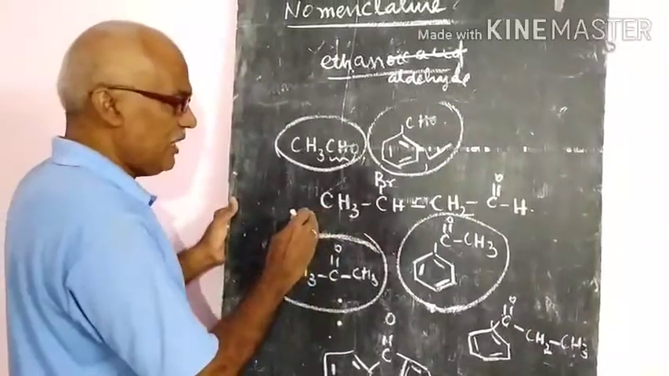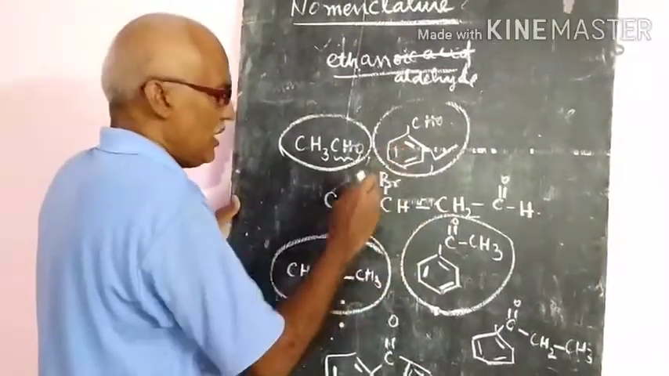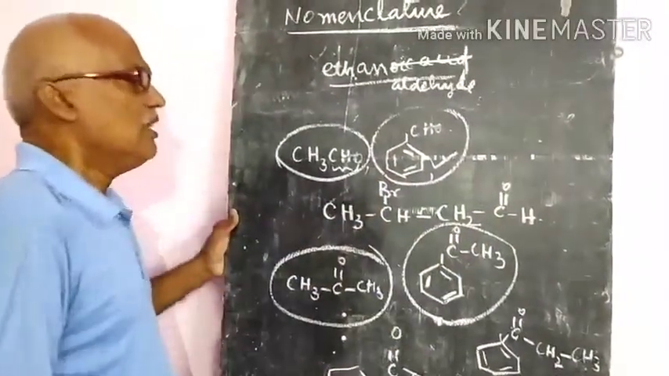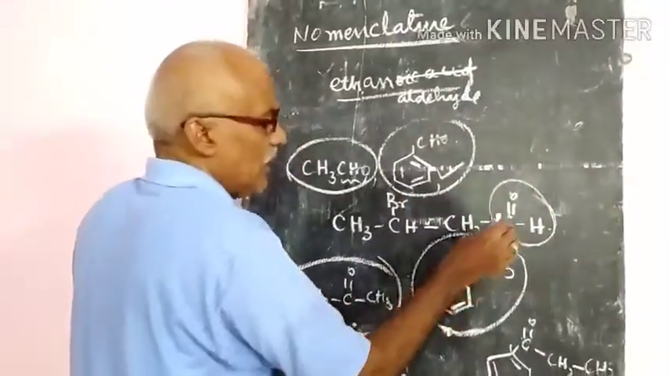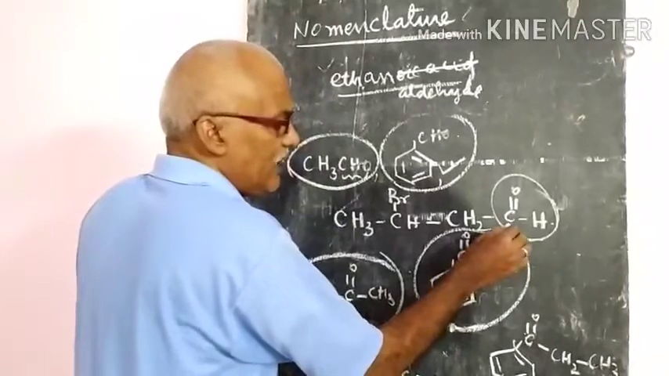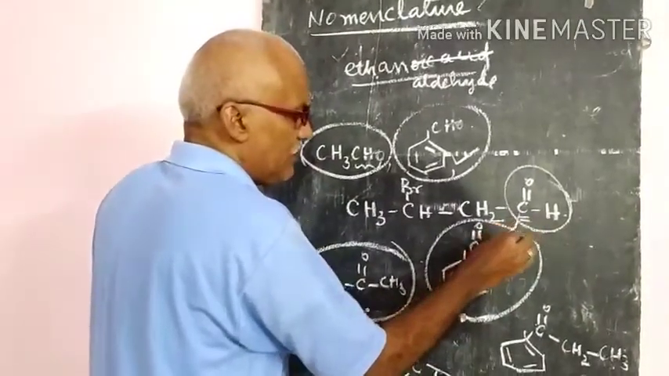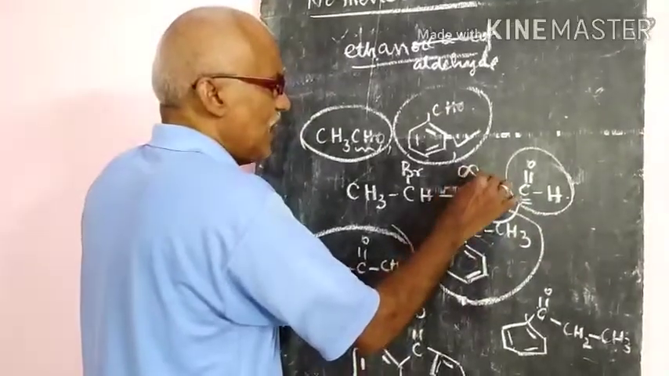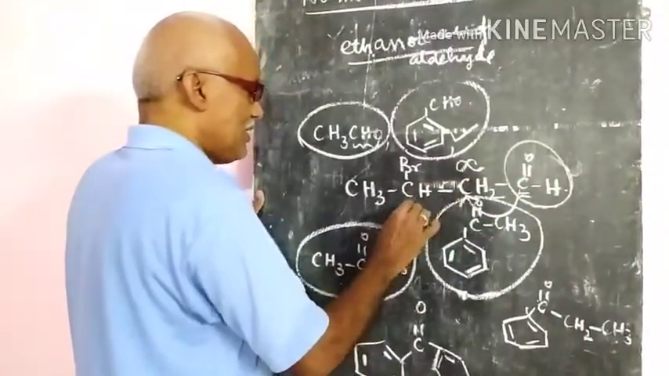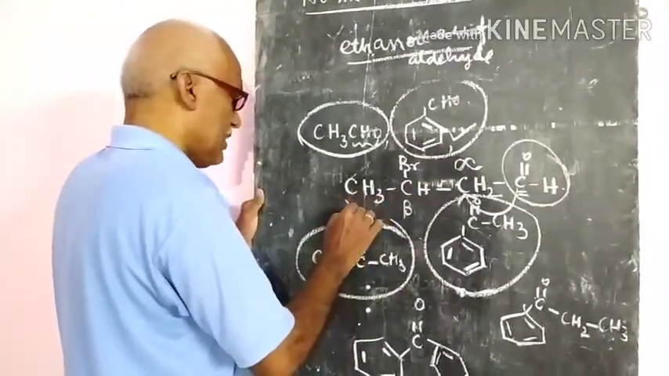Next, whenever we give the nomenclature, whatever carbon atom is attached to the carbonyl group will be given as alpha, the next one will be given as beta, and the third one is given as gamma.